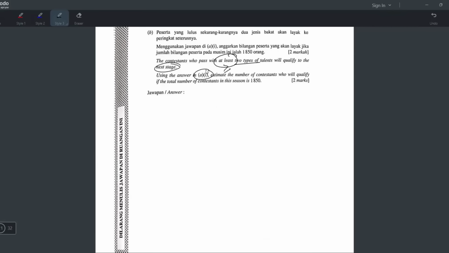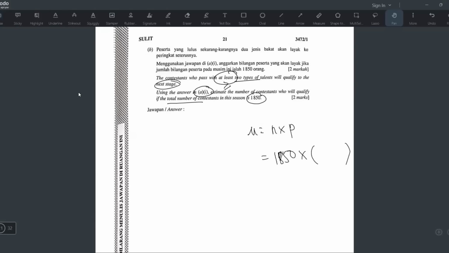Using the answer in A1, estimate the number of contestants who will qualify if the total number is 1850. Confirm they are asking to find the mean. So you have to use the formula n times p. We already know n is 1850. Because they want an estimate, it means the average, the mean. So the total number is 1850 times the small p. But the small p, you have to put in the probability of at least 2 types of talent.